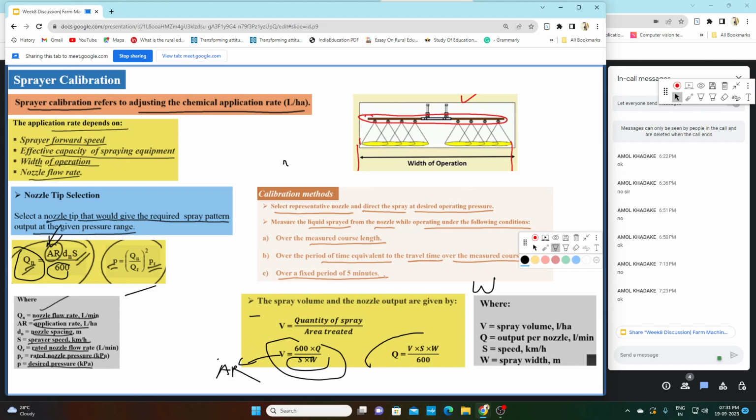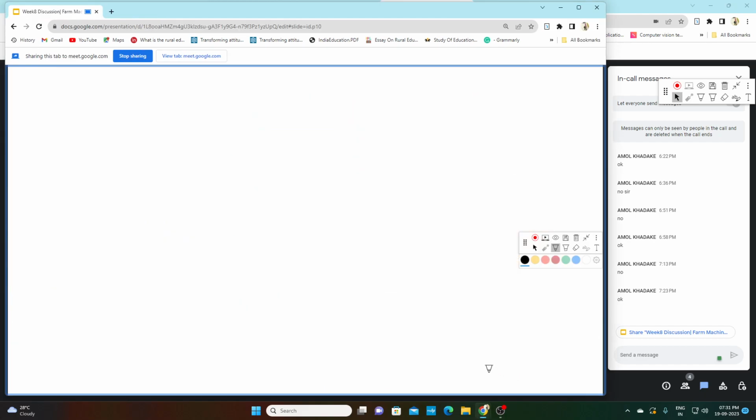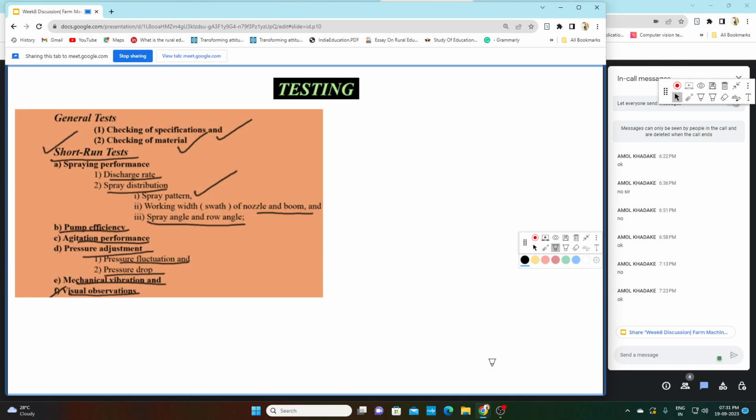So is this clear? How we get the nozzle flow rate or application rate? Is this slide clear? Okay, nice. So let me move to the next slide, that is testing. This is the last slide, then we will talk about question and answer.